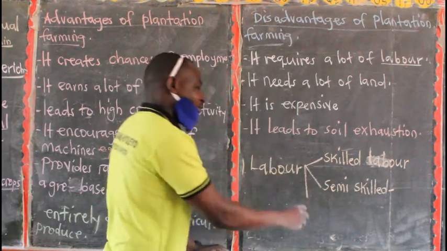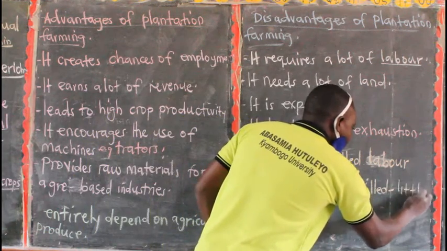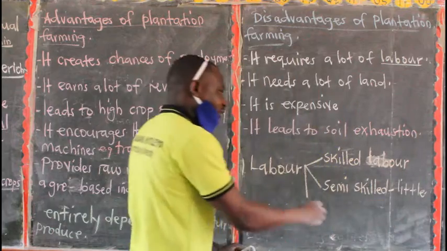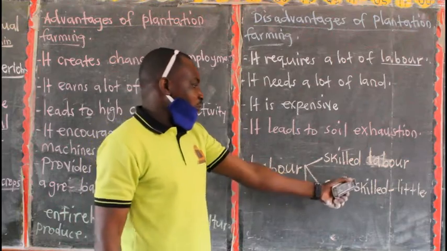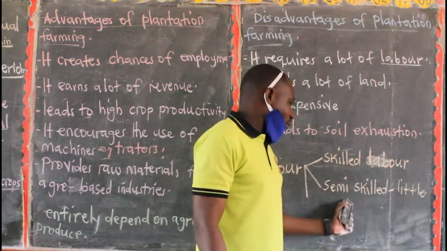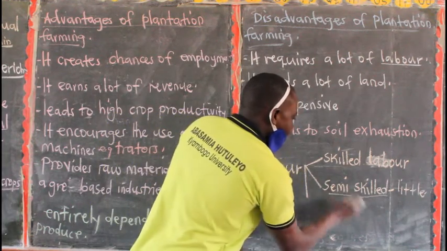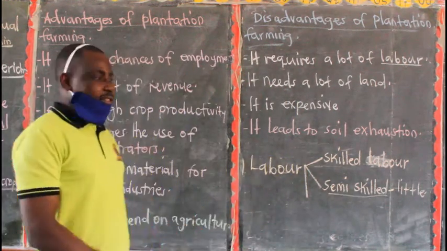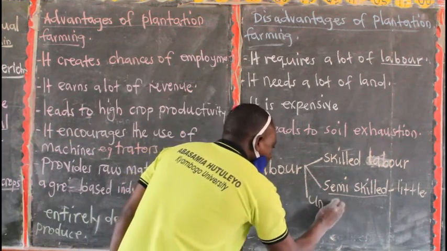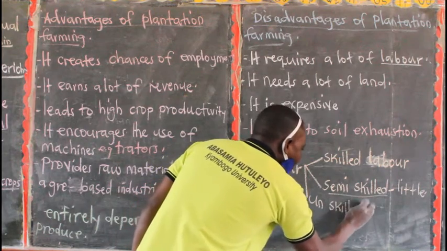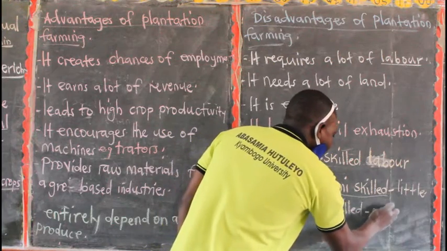Semi-skilled labor is provided by people who have little training. So look at the community where you are living and identify some groups of people with little training. Then we have the third type of labor, and that is unskilled labor. Unskilled labor is provided by people who are not trained.